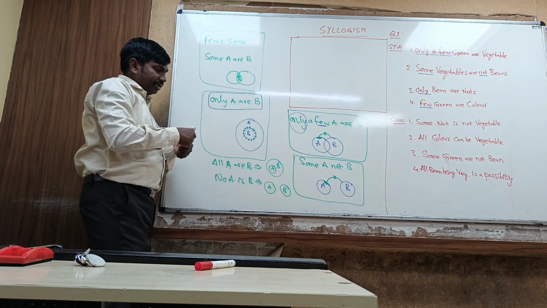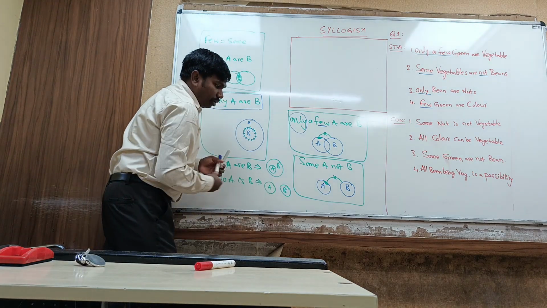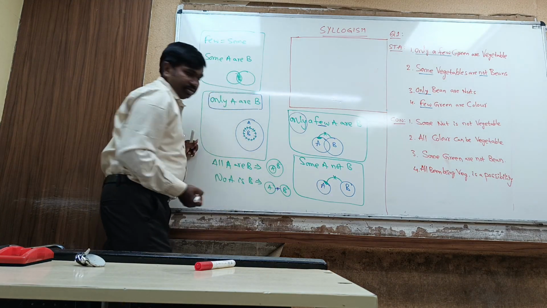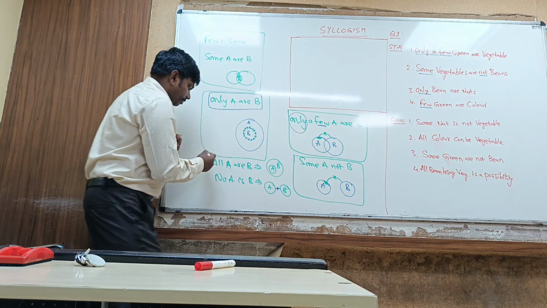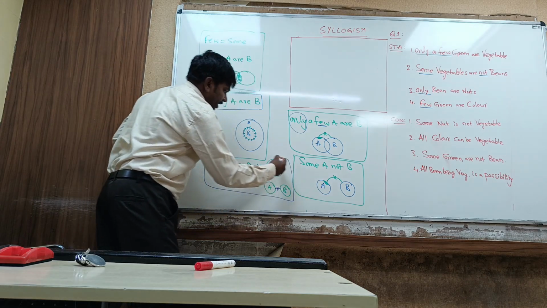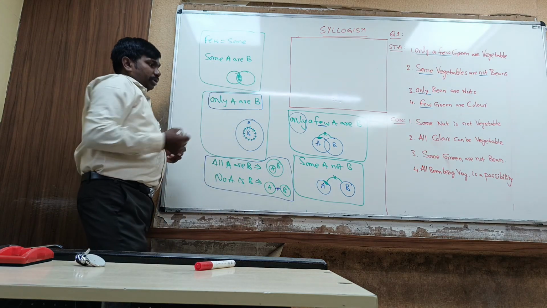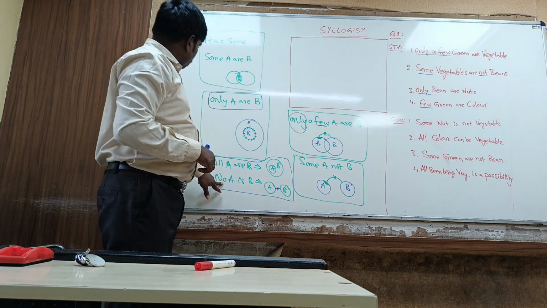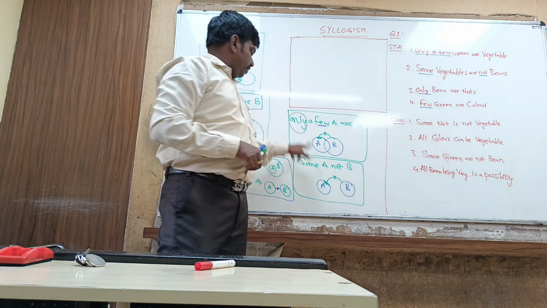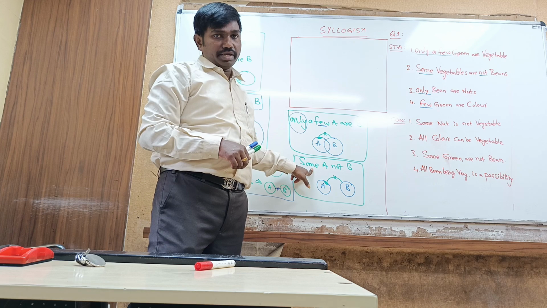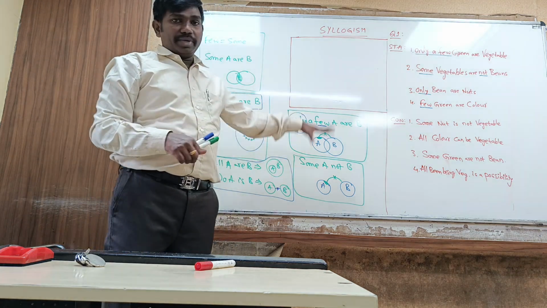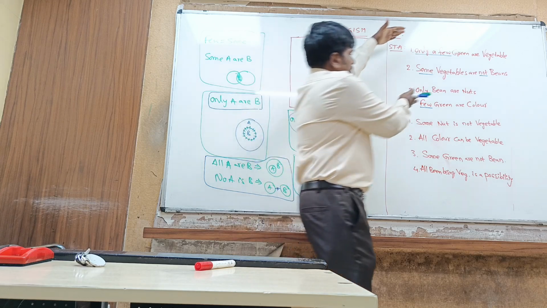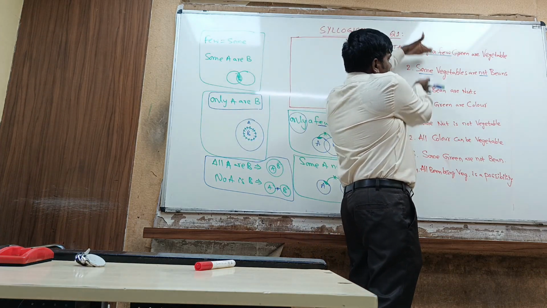So to avoid intersection between A and B, let us make a constraint like this. A can never intersect with B. So these are the basic diagrams for all the qualifiers we have: some, all, no, only a few, and some not. Right. So using these basic diagrams, let us make the common Venn diagram, common basic diagram for all the statements together.